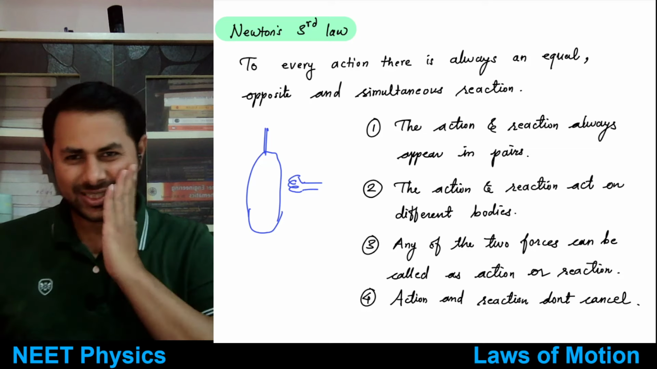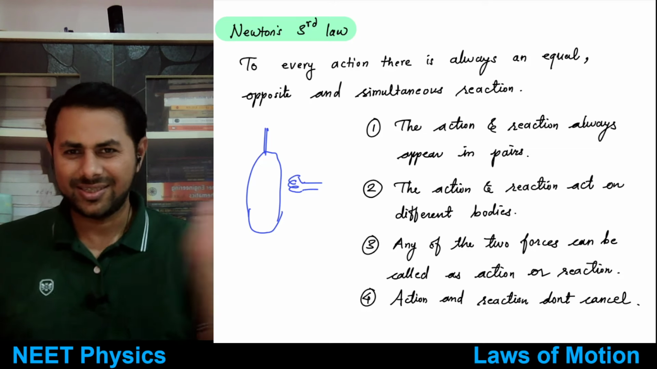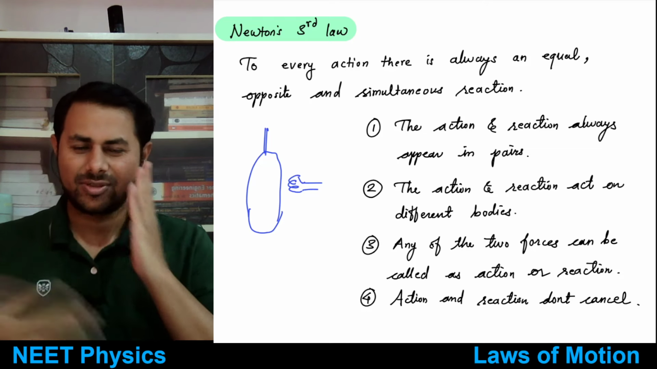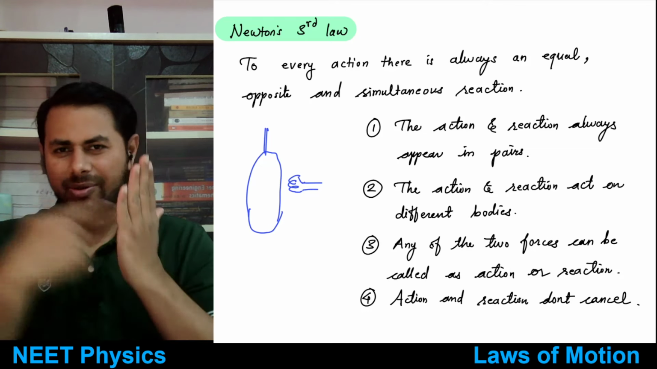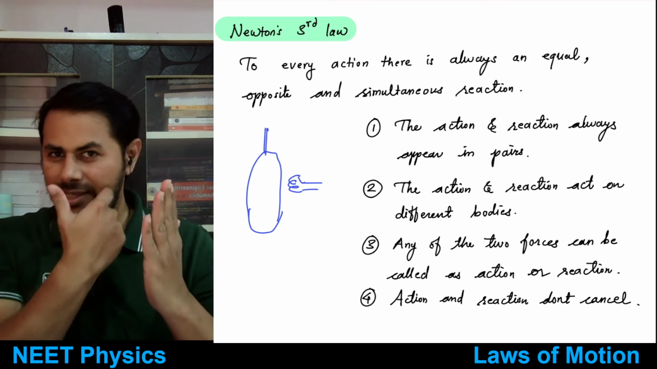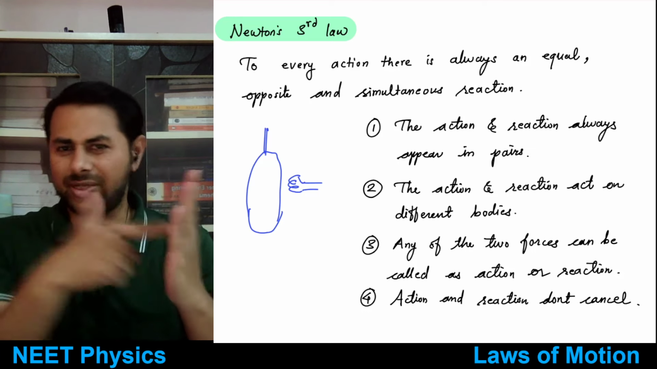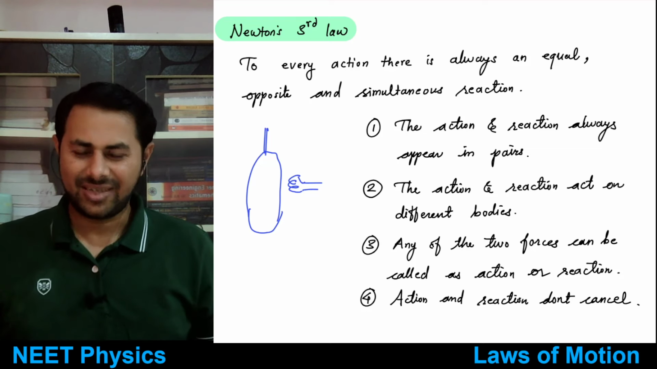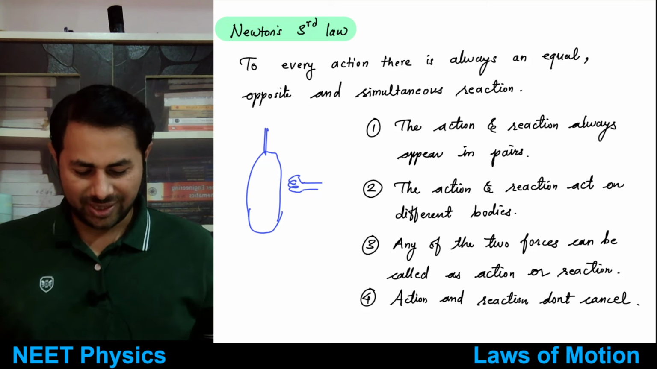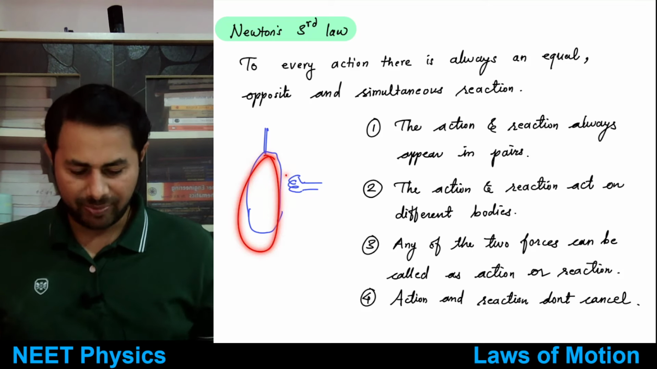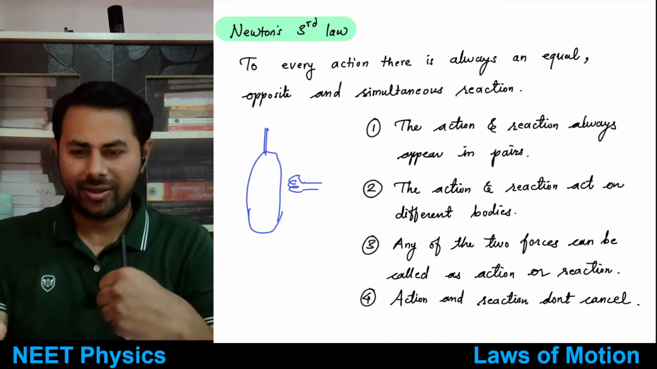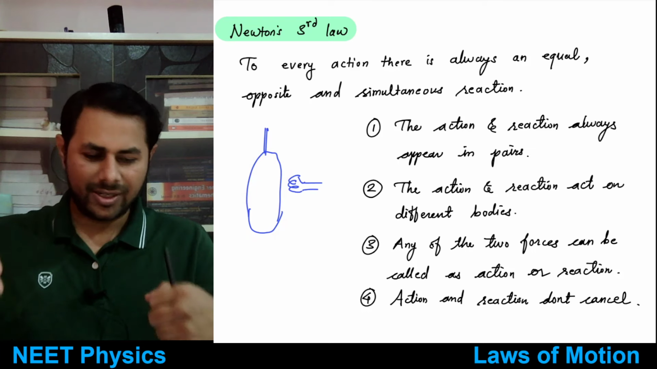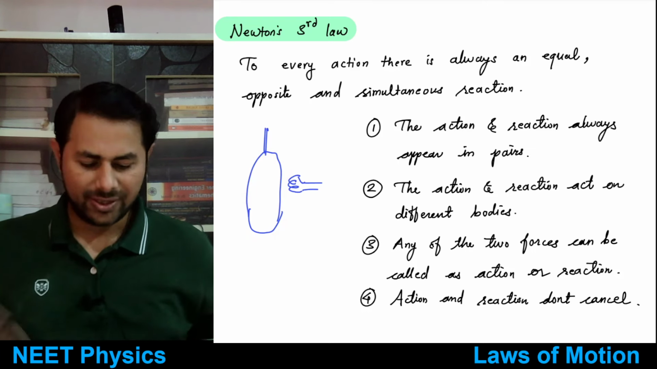So suppose this is an action, right? Then the reaction has already happened. So what is the reaction? This is the force exerted by one body on the second body, and the second body is exerting force on the first body at the same time. Okay, that's action and reaction, right? To understand it, you can take the example of this punching bag. Suppose you punch the punching bag. What happens? At the same time, the punching bag hits your hand, right?